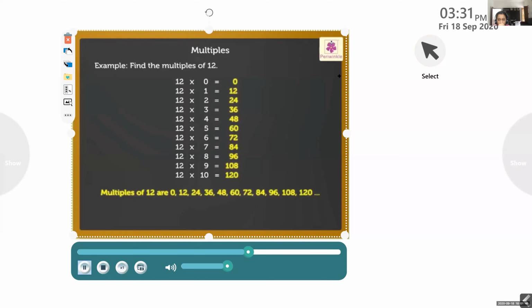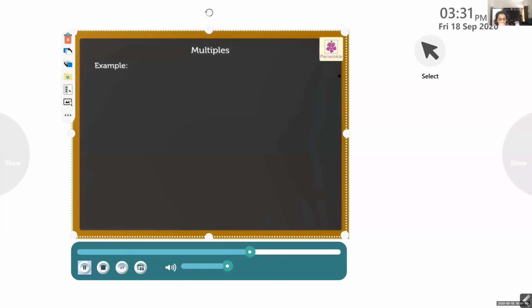Let us look at another example. Find the multiples of 19.